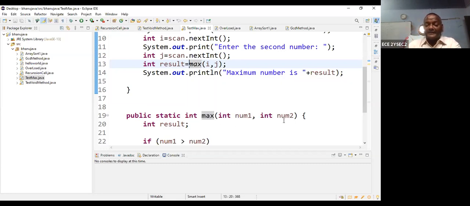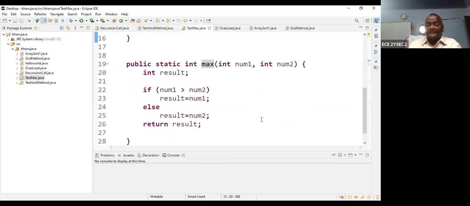Inside the method, you are mentioning integer number1 comma integer number2, which are called parameters. So in the main program, you are calling with the arguments, and these arguments pass their values to the method. Inside the method is called parameters. Inside the main program is called an argument. So arguments are passed to the parameters. So i can be transferred to integer number1, j can be transferred to integer number2.